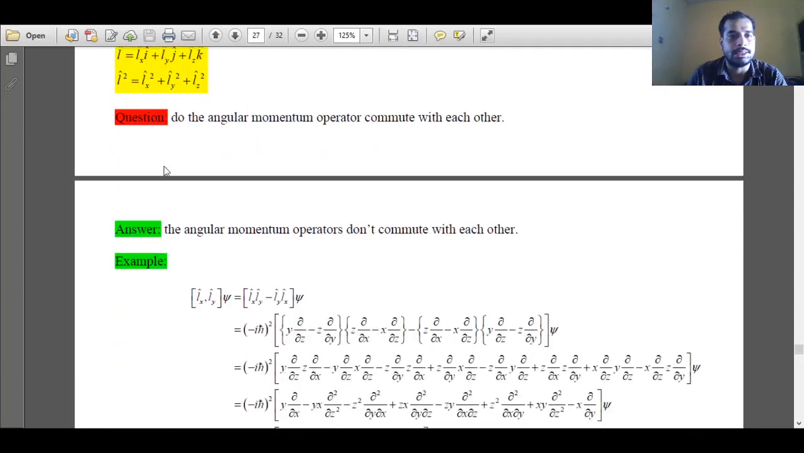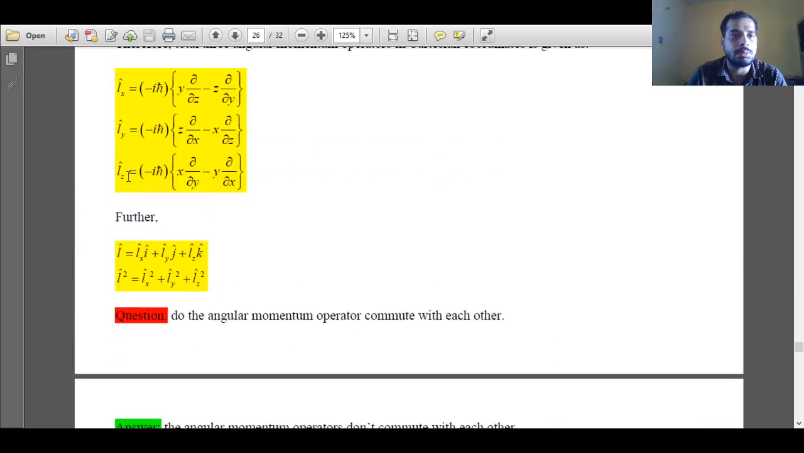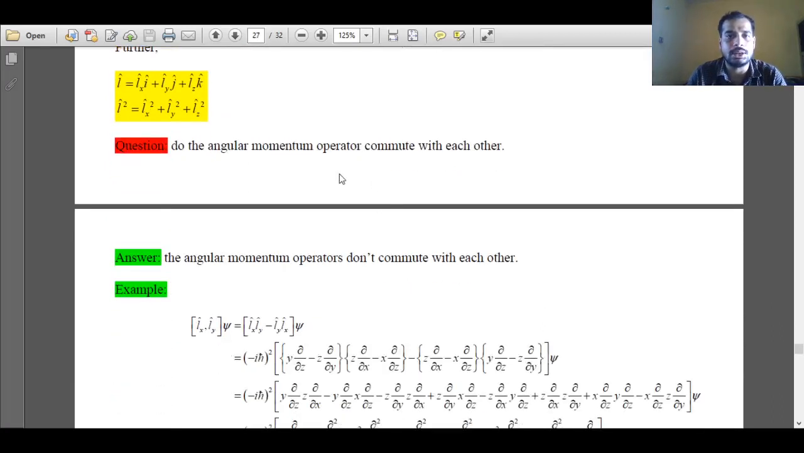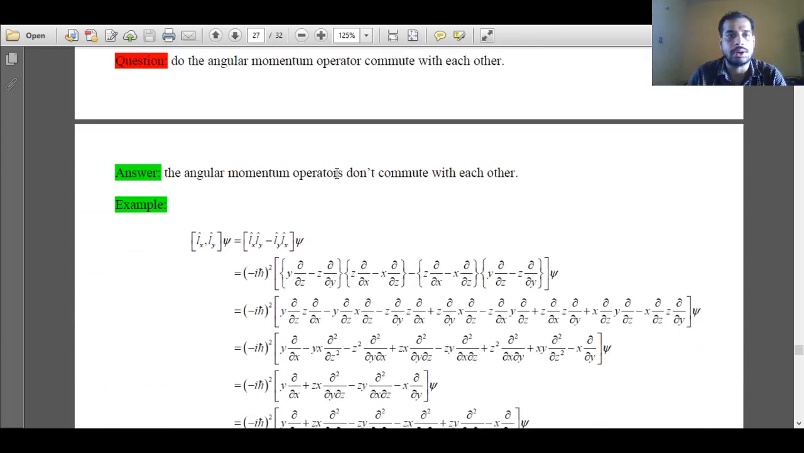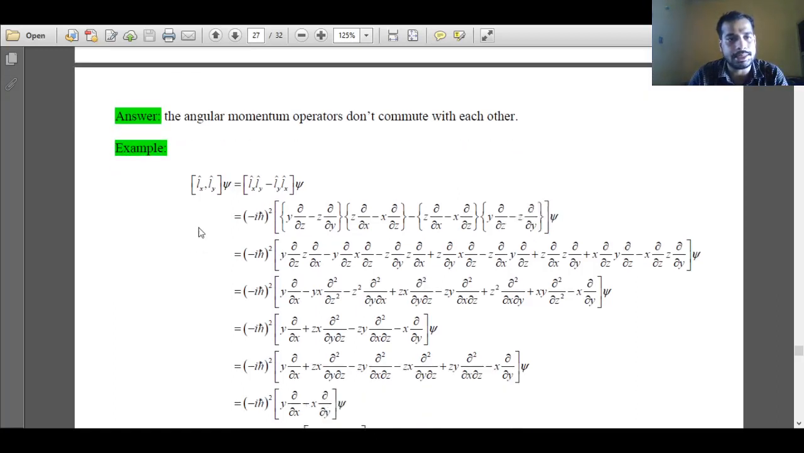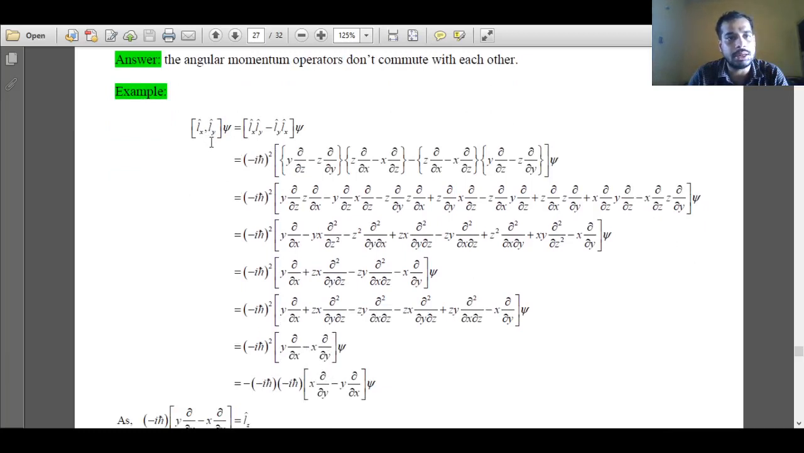So we'll see whether the components of the angular momentum operator, that is angular momentum along x-axis, y-axis and z direction, commute with each other or not. We'll verify that fact. We'll take the angular momentum operator along x direction and the angular momentum operator along y direction, and see whether these two operators commute with each other or not.